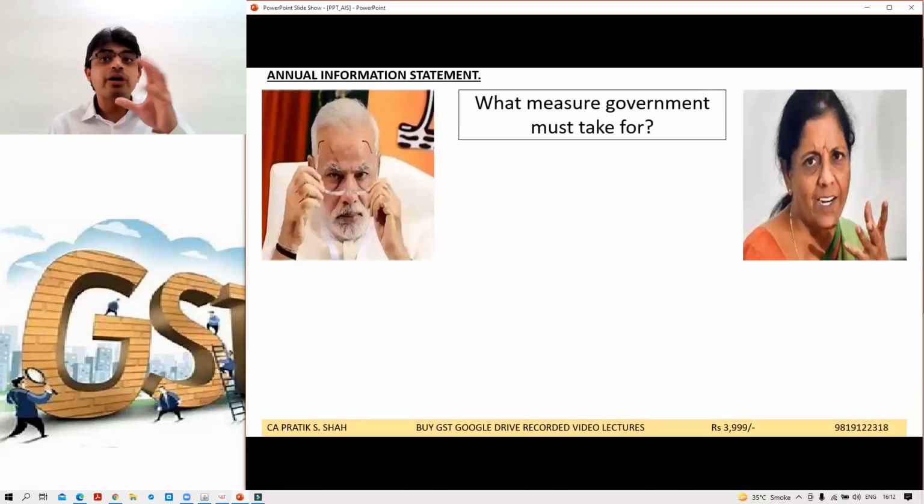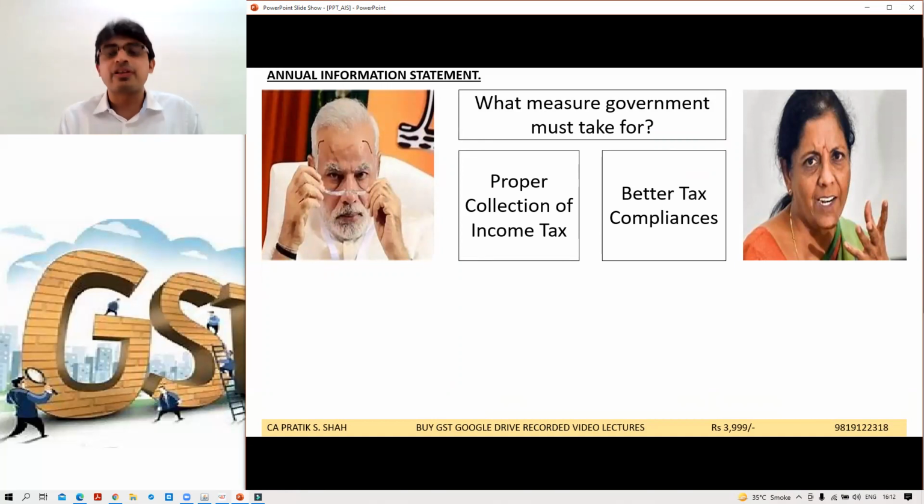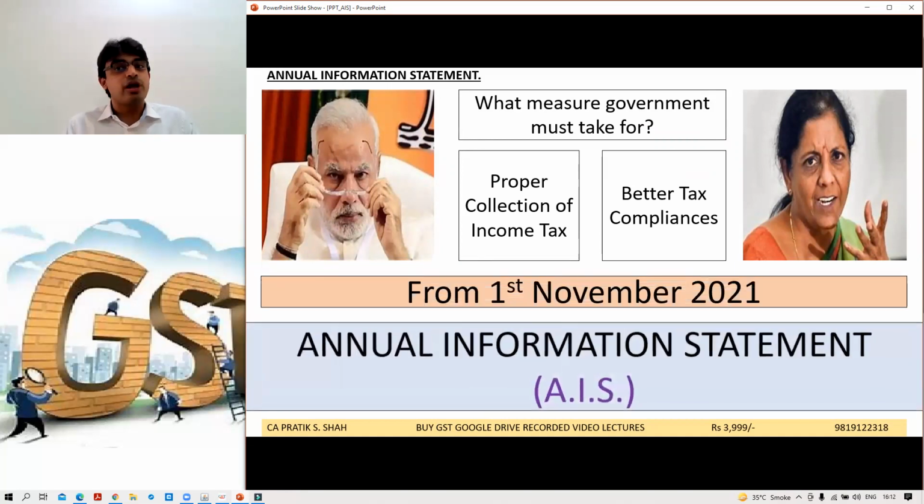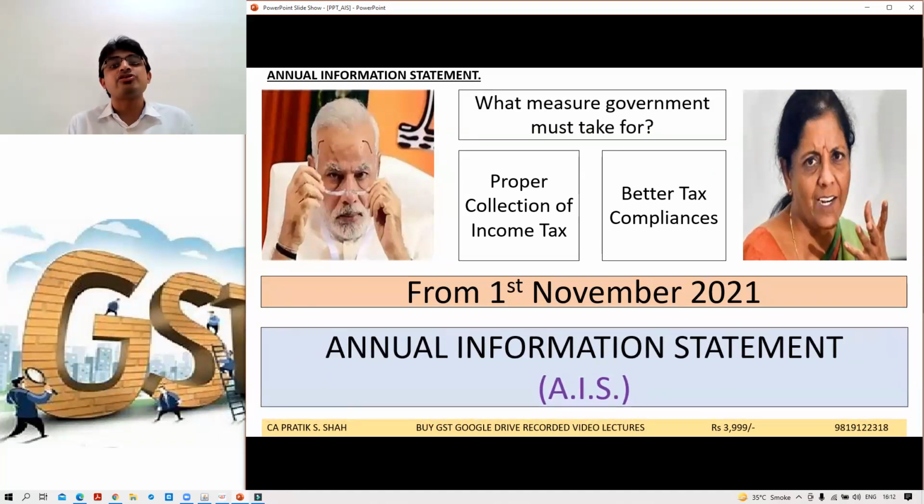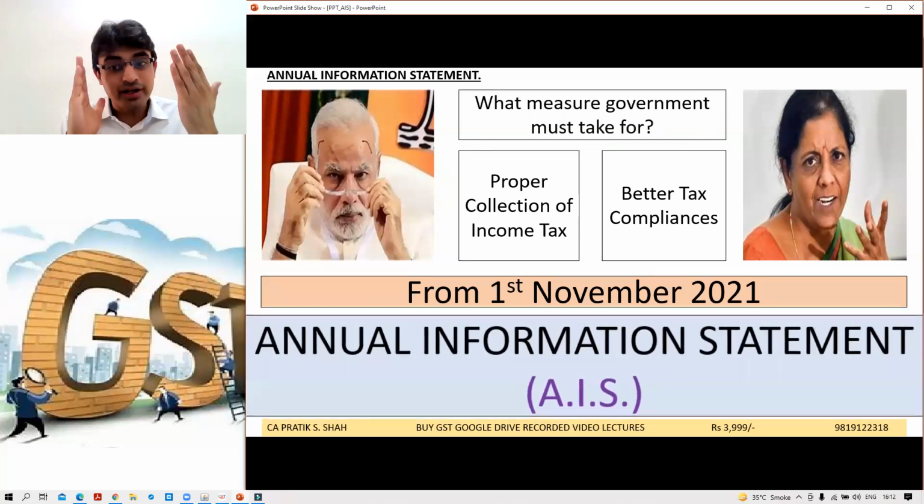Correct. Now the government was worried. What measure must be taken so that taxpayers properly pay tax, there is proper collection of tax, better tax compliance. What should be done? So from 1st November 2021, the government has introduced the annual information statement. This was already available on the portal, but it was not updated. Details did not come, but now from 1st November 21, the annual information statement is live.